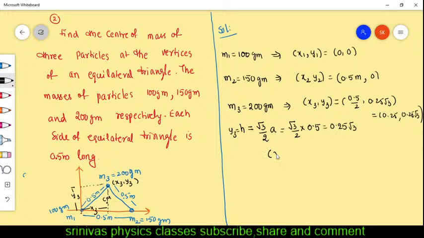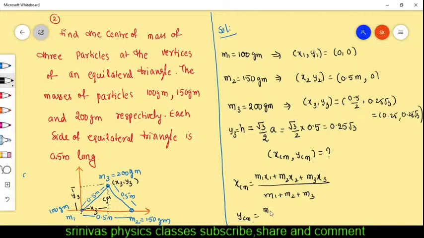Finally here we got the positions and masses of all particles. Then what is our question? The position of the center of mass. That means xcm and ycm. For a three-particle system, write the formula xcm equals m1 x1 plus m2 x2 plus m3 x3 by m1 plus m2 plus m3. You know the values of m1, m2, m3 and x1, x2, x3. And ycm equals m1 y1 plus m2 y2 plus m3 y3 by m1 plus m2 plus m3.